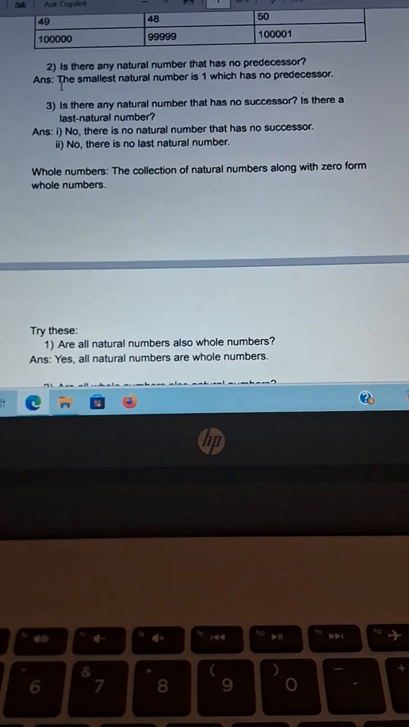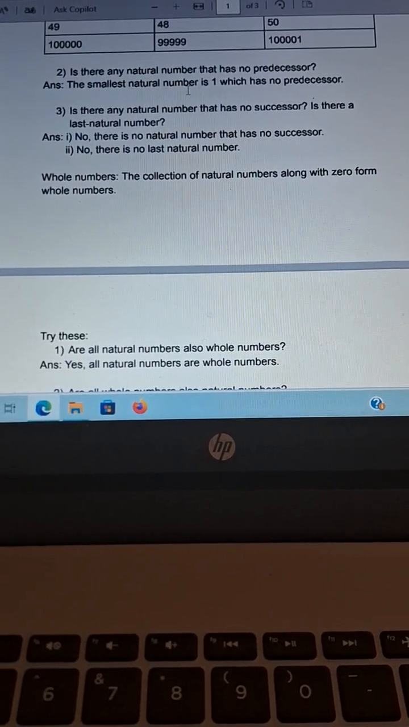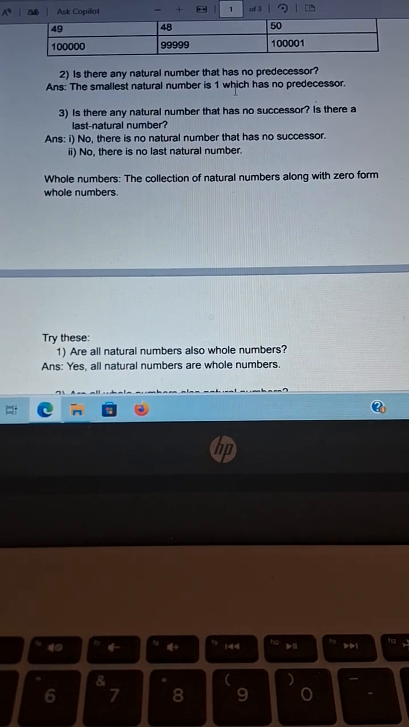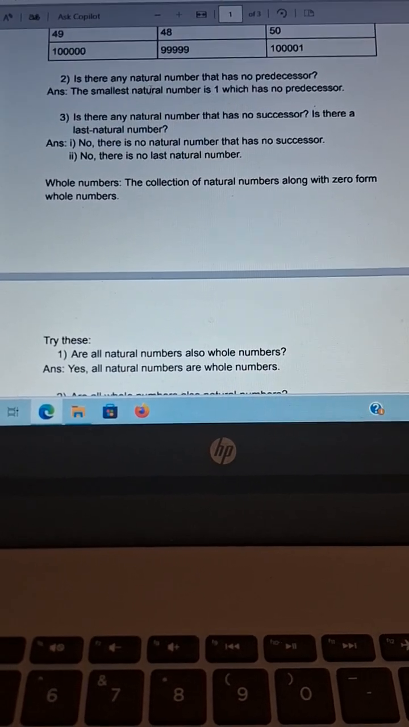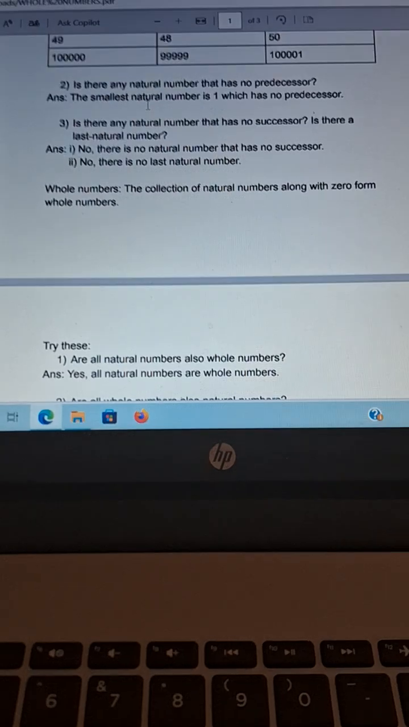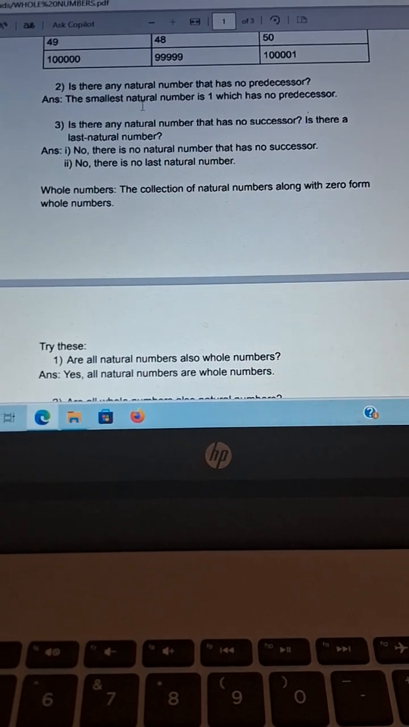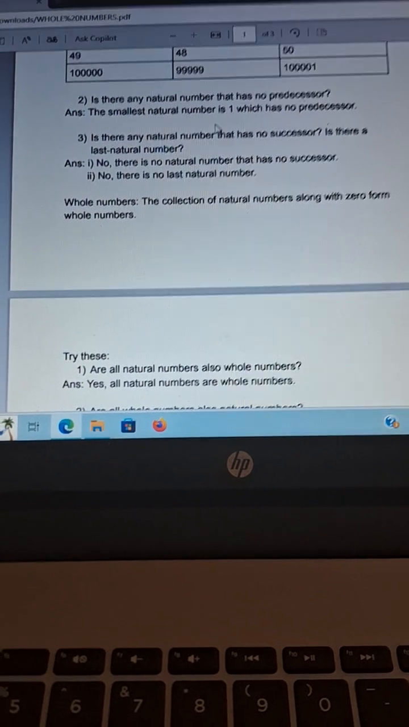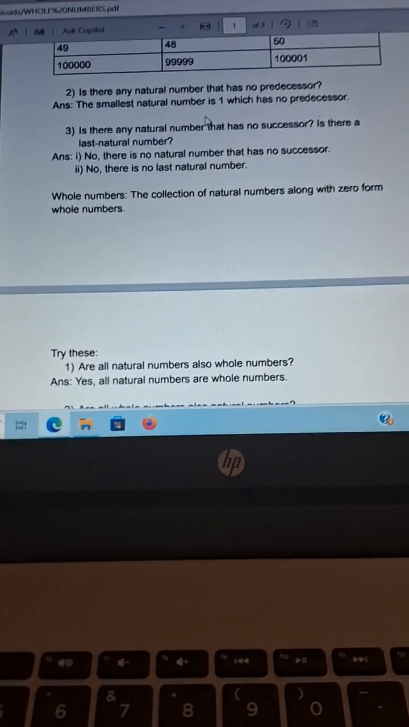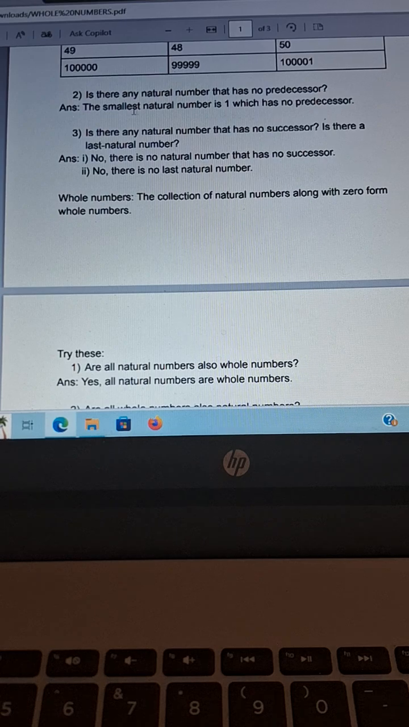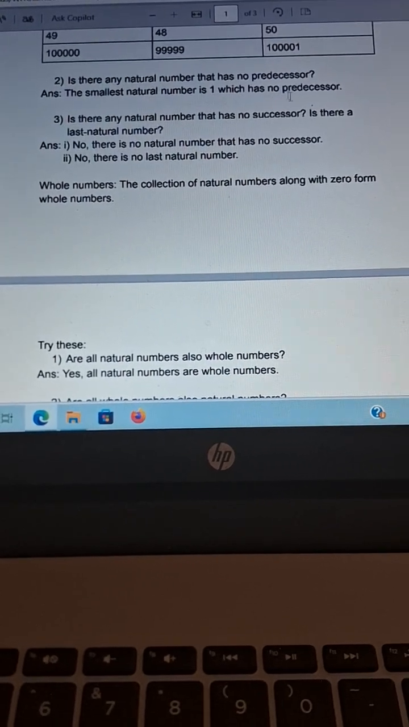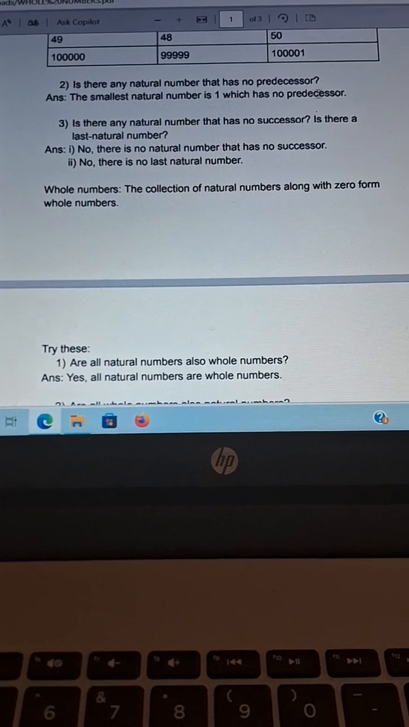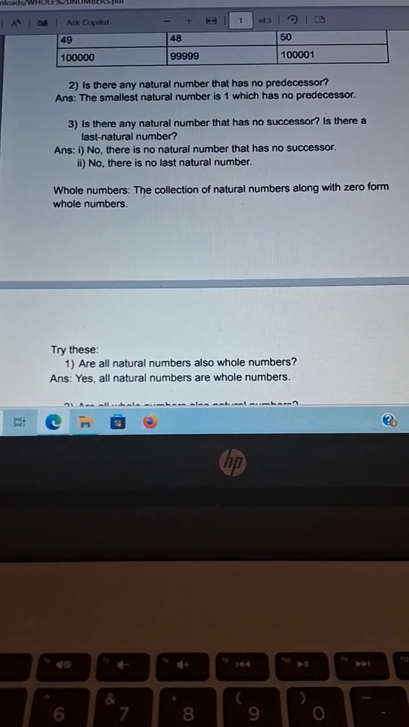So next try this: is there any natural number that has no predecessor? The smallest natural number is 1, which has no predecessor. Normally we say that natural numbers start from 1, because 0 is not a natural number but it is considered as a whole number. So the smallest natural number is 1, which has no predecessor, because 1 minus 1 is 0 and 0 is not a natural number.